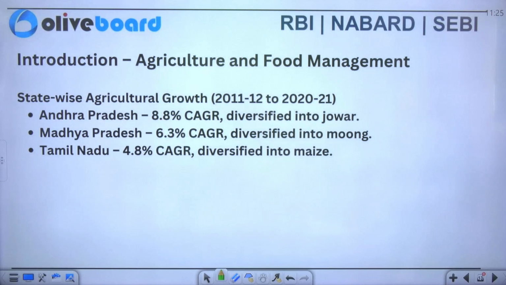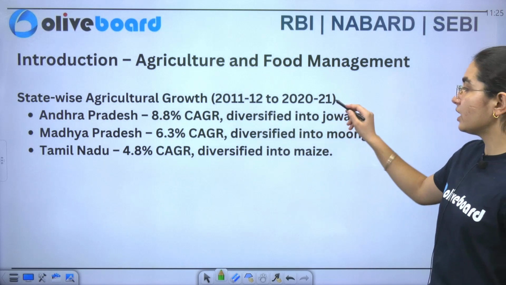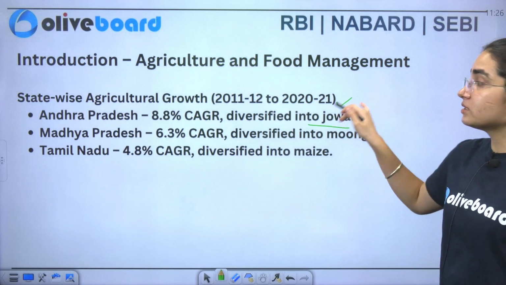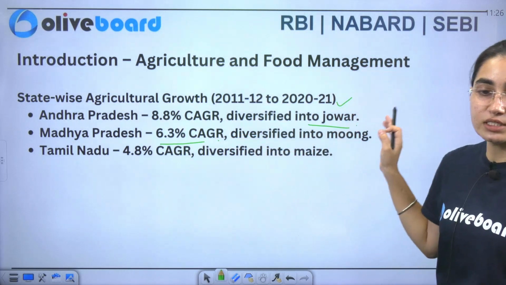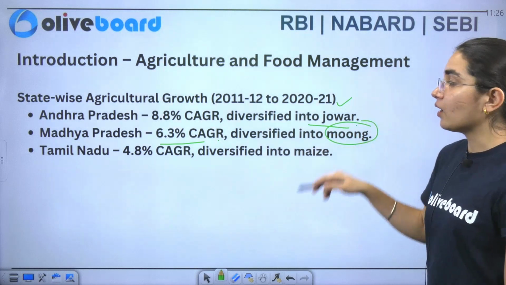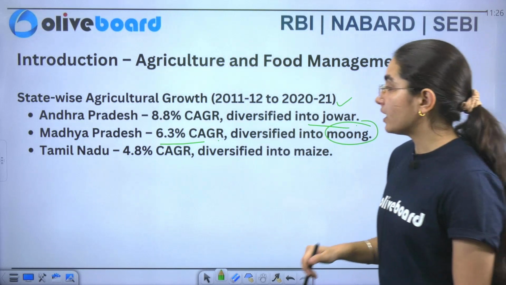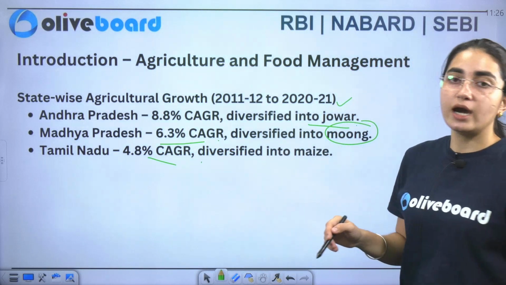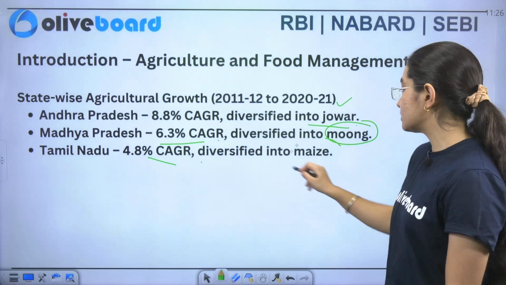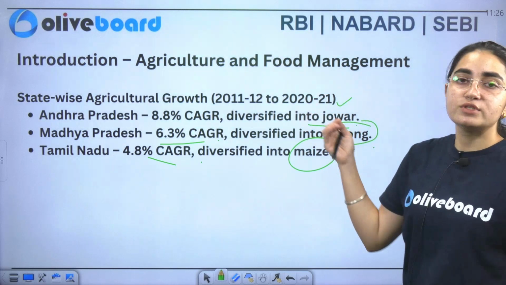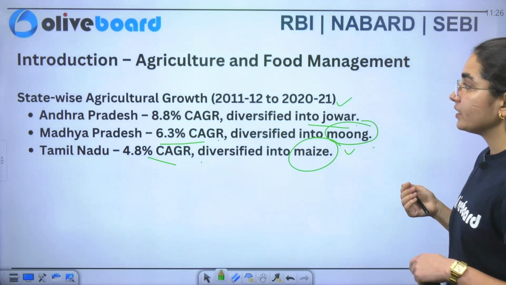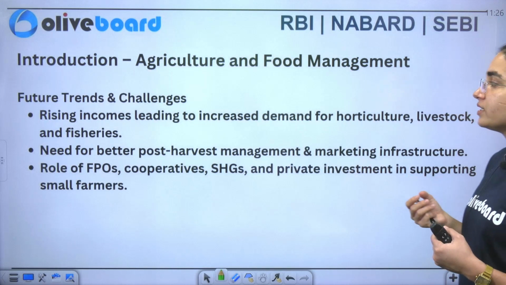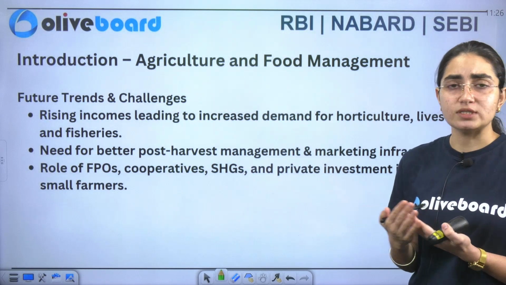So you can see Andhra Pradesh has 8.8% CAGR, diversified into jowar. Similarly, you have Madhya Pradesh at 6.3% CAGR. Now it is diversified into moong. Then you have Tamil Nadu at 4.8% CAGR that is diversified into maize. So this is the agricultural growth of the different states that we have. Now we'll jump onto the future trends and challenges that it is continuously facing.